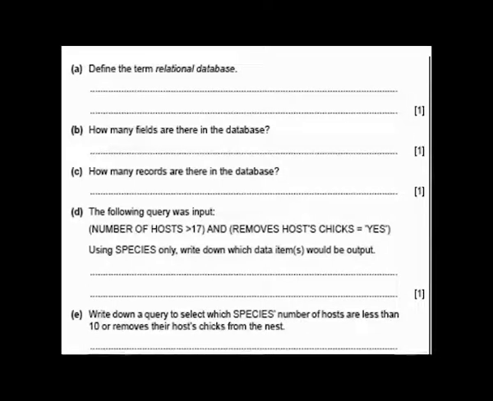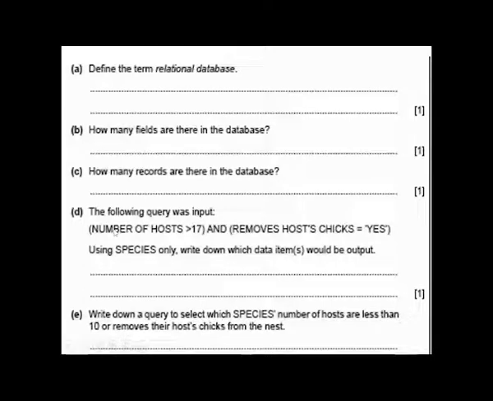Using species only, write down which data items would be outputs. But the question says when you are writing down your answer, you should use only the species name.